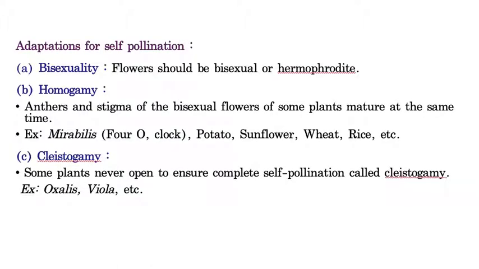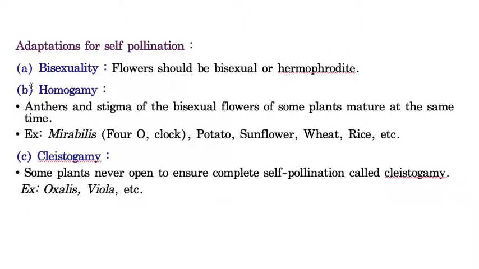Let us take what are the adaptations exhibited by the plants for self pollination. There are certain adaptations that will be exhibited by plants for self pollination. So the first one is bisexuality. Bisexuality means having two types of reproductive organs. You know very well, in a flower the male reproductive organ is called androecium and the female reproductive organ is called gynoecium. If both androecium and gynoecium are present on the same flower, then that is called a bisexual flower, which is also called a hermaphrodite flower.